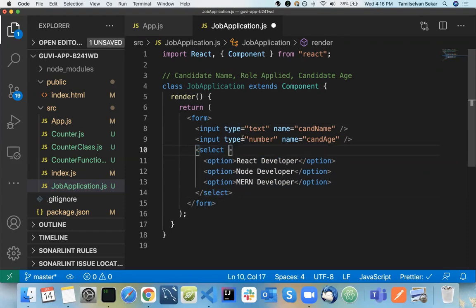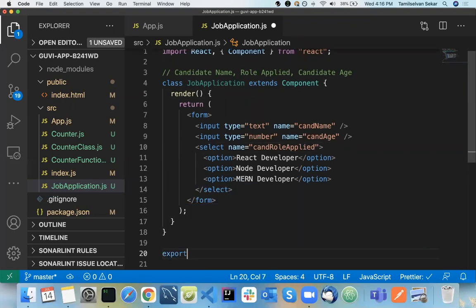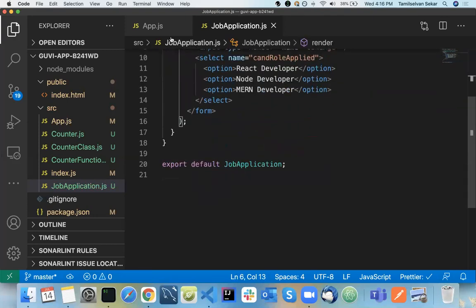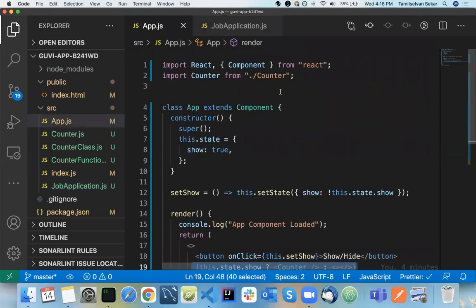I will have a name for this as well: candidate role applied. So what is the role he's applying? A simple job application form. I'm going to export it: export default job application. Simple form. In my app.js, I will have this particular form.